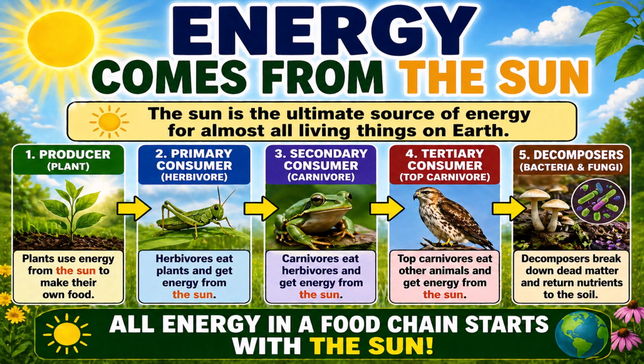Tertiary consumers are the top carnivores. They eat other animals and get energy from the sun. And last but not least, decomposers. Decomposers would be the bacteria and the fungi. Decomposers break down dead matter and return nutrients to the soil. Therefore, all energy in a food chain starts with the sun.